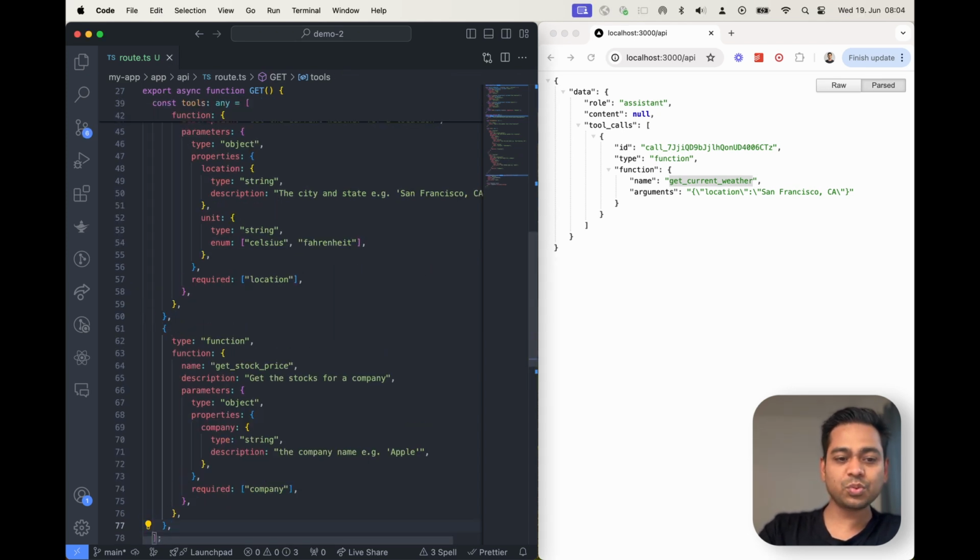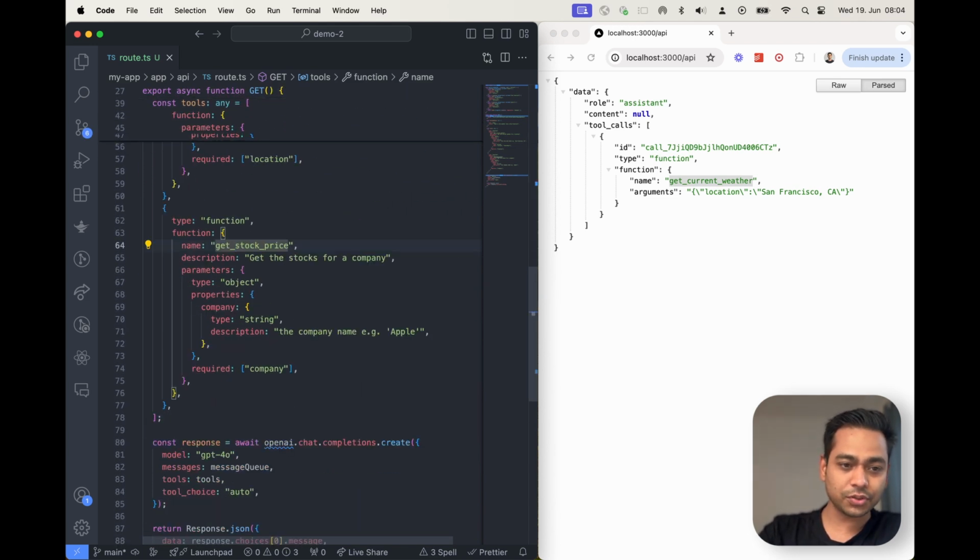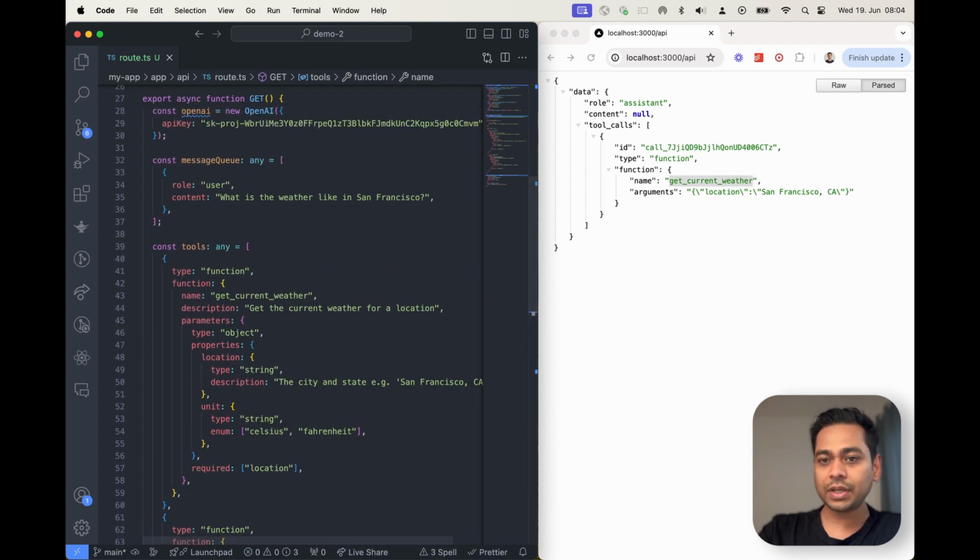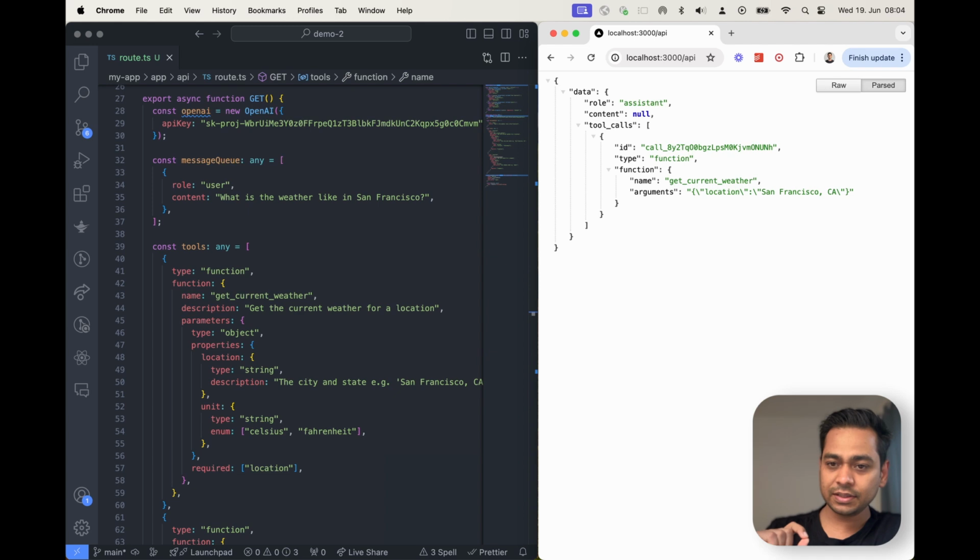Now this time it gives me the stock price, right? Basically it is just a get stock price function. It doesn't even exist, and it doesn't have to exist in my code base either. It's just a function schema that says this is get stock price and it takes a parameter of company name. Now when I hit the API endpoint, behind the scenes OpenAI, based on the data, the user query, and the tools available, chooses